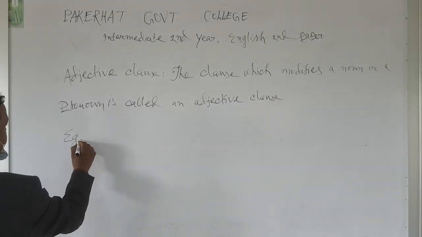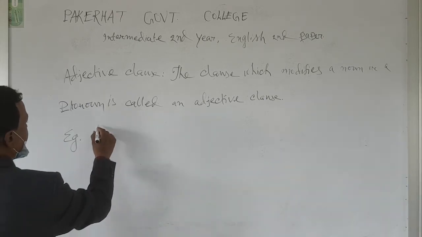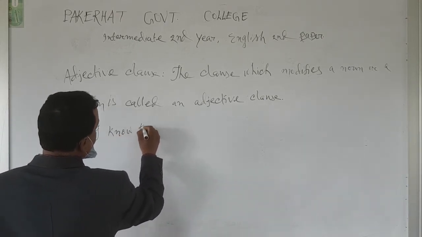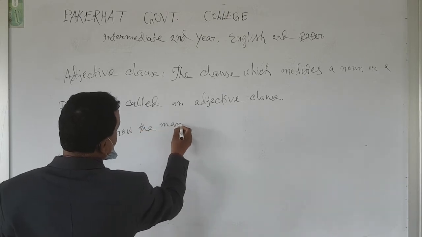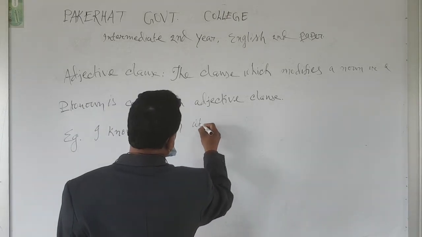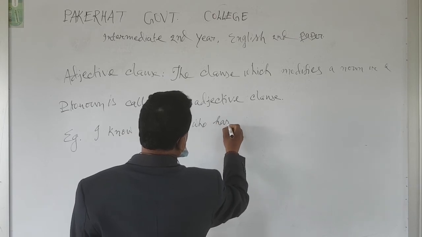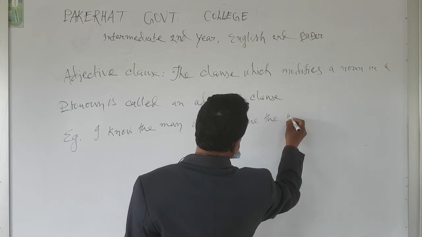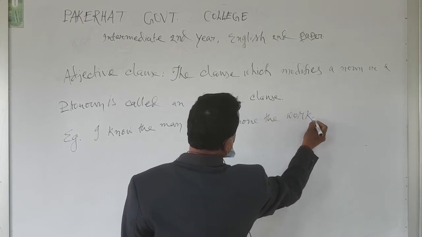Example: I know the man who has done the work.